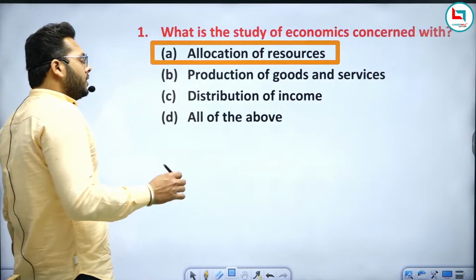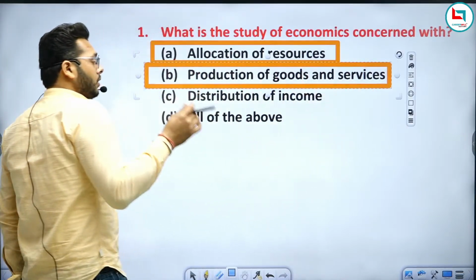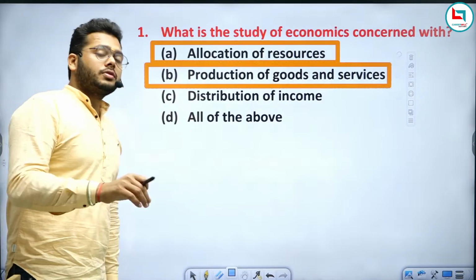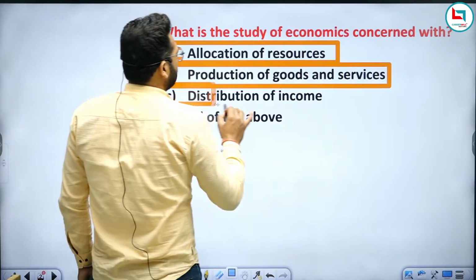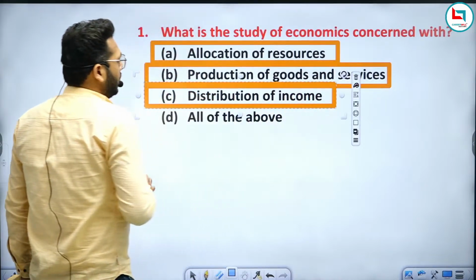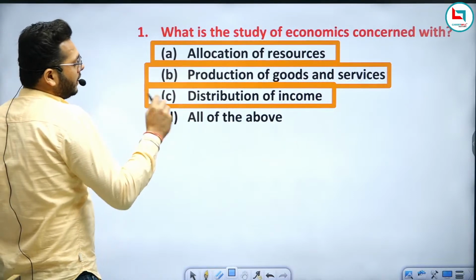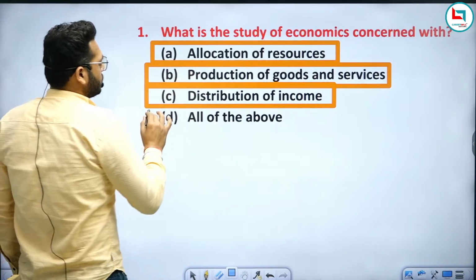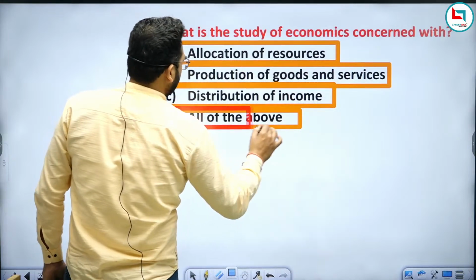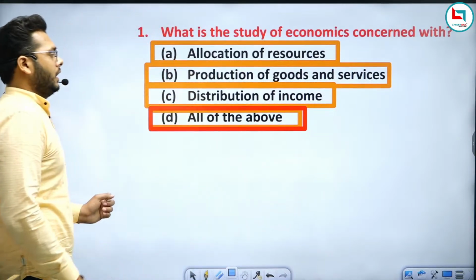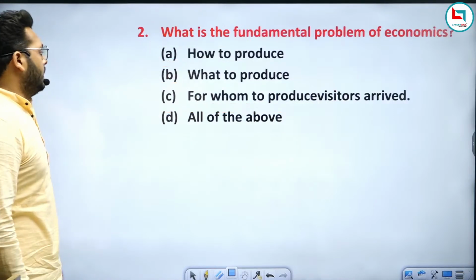After using these resources, we produce goods and services. And the persons who produce goods and services in a firm or company are given income, so it is distributed to them. So all these parts are studied in economics. So all of the above will be your right answer. Am I clear to everyone? Clear to everybody? Now come to the next question.